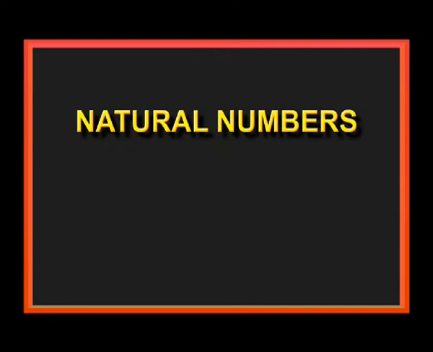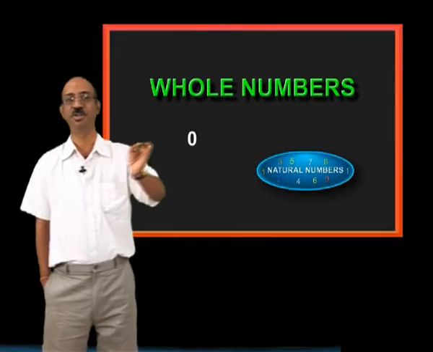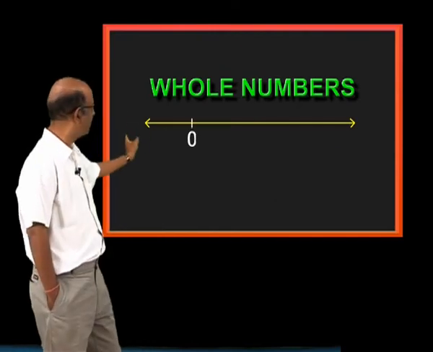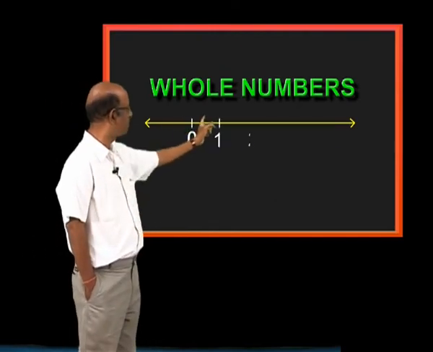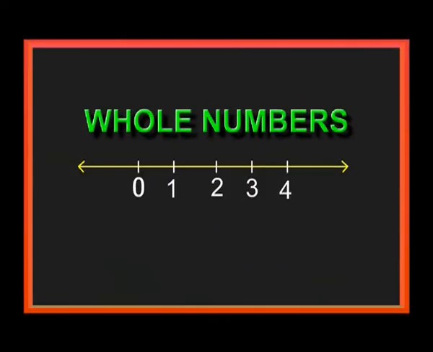In natural numbers, you will get natural numbers again while adding. Means like this, 2 plus 5 is 7, 12 plus 7 is 19, 7 plus 11 is 18. But in subtraction, 7 minus 7 is 0. But 0 is not covered in the natural number list. Then they have introduced whole numbers. On the number line, 0, 1, 2, 3, 4 are called whole numbers. Whole numbers are denoted by W.